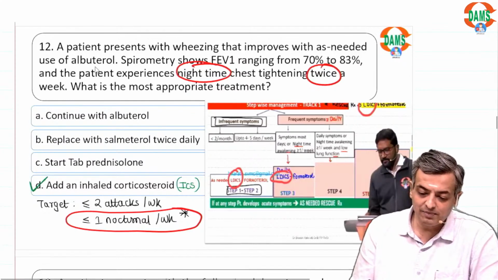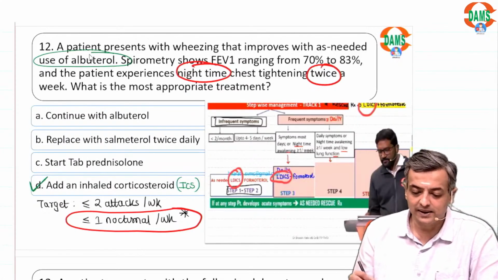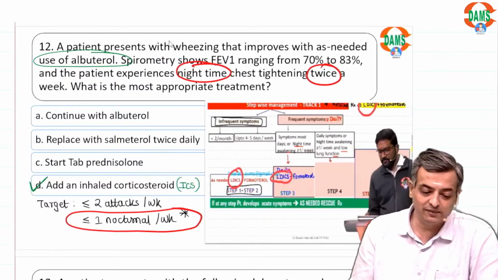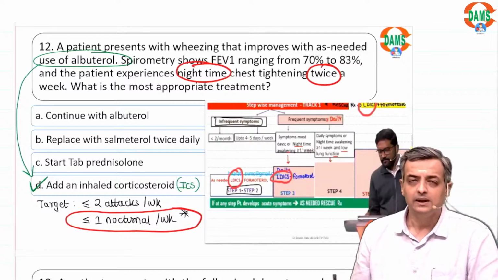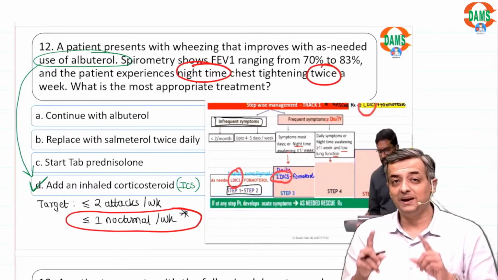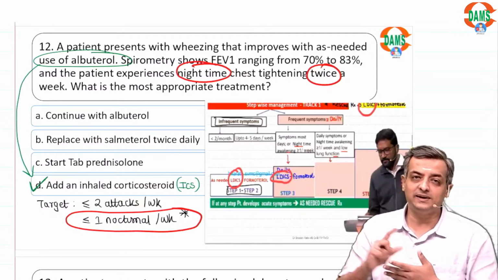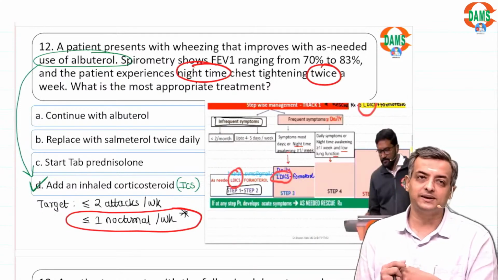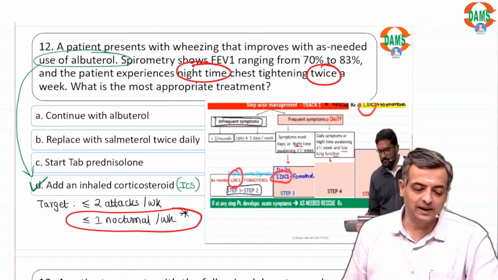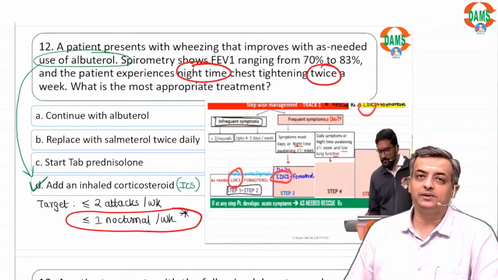Only albuterol is already given. That's why we want to add the inhaled corticosteroid. Spirometry alone is not enough; the target of prophylaxis is not achieved.